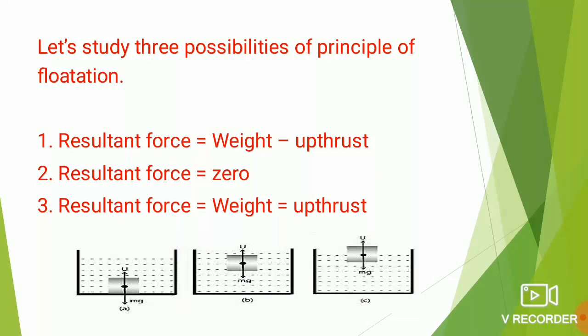Only that much portion of the body will immerse inside the liquid by which the weight of the liquid displaced balances the total weight. You can see here in this picture, you will observe like the total apparent weight is 0, but the resultant weight is not 0. You will feel like it is 0, but actually it is not 0. In this case, the body is trying to put the weight equal to the upthrust or the buoyant force.